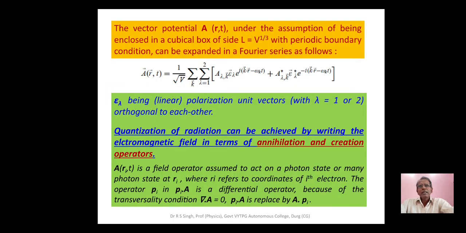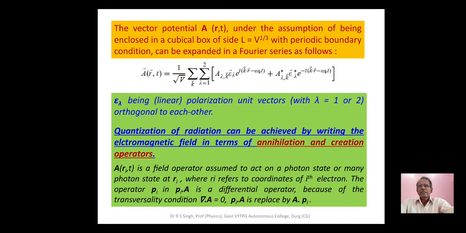The vector potential A is expanded in a Fourier series equal to 1 upon root V summation over k, summation over lambda equal to 1 and 2, inside the bracket, a lambda k epsilon lambda exponential i (k dot r minus omega k t) plus a lambda k star epsilon lambda star exponential minus i (k dot r minus omega k t).